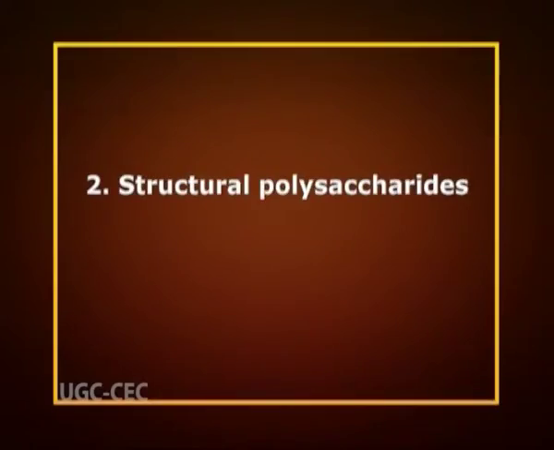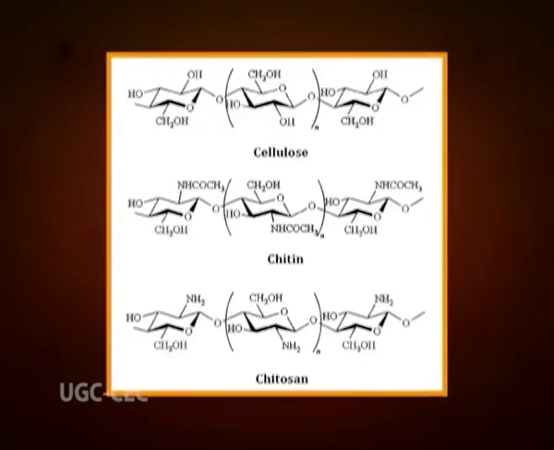Number two is the structural polysaccharides. They have structural roles in the plant cell wall in the form of cellulose or pectin, and the tough outer skeleton of insects in the form of chitin.